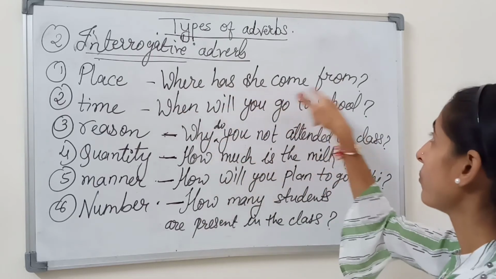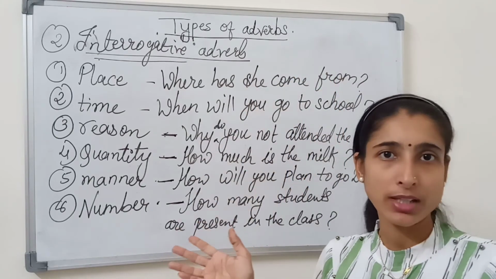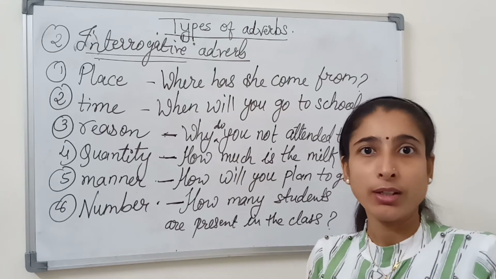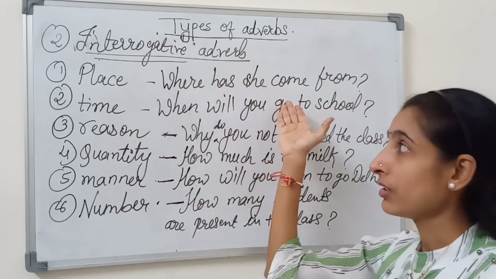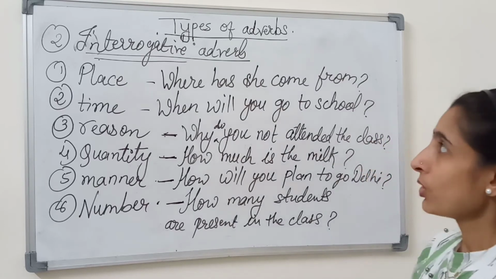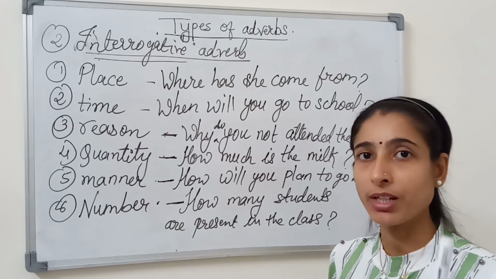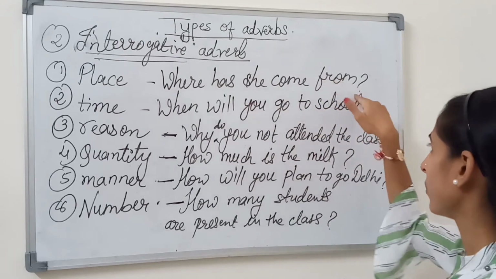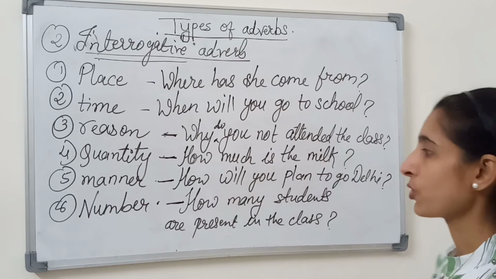Where has she come from? It is directly asking about the place, either from Delhi or from Pune or from Kathmandu, anywhere. So these all are interrogative adverbs, and the most important thing I will again repeat, that interrogative adverbs almost always start with WH and end with the question mark. You can see everywhere I have ended the sentence with the question mark.